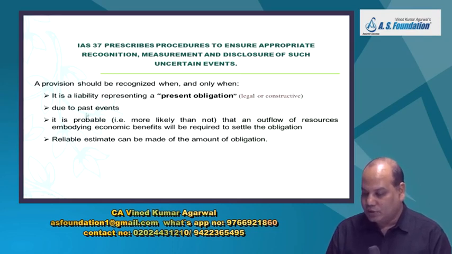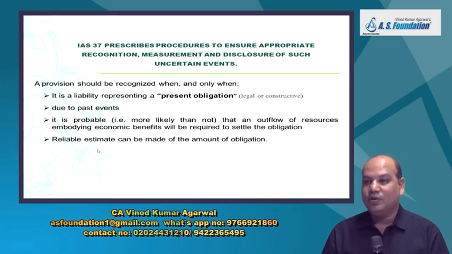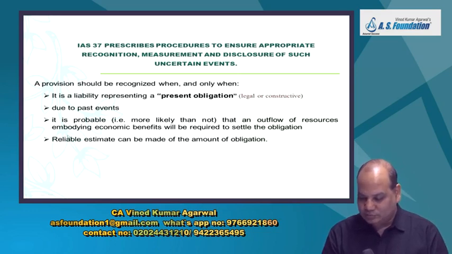Due to a past event, and it is probable, that is more than 50% probability, an outflow of resources embodying economic benefit will take place and a reliable estimate can be made of the amount of the obligation. This is like a small checklist for you.